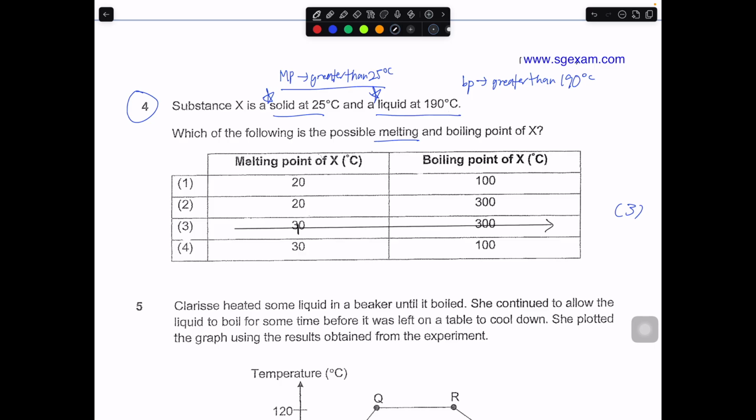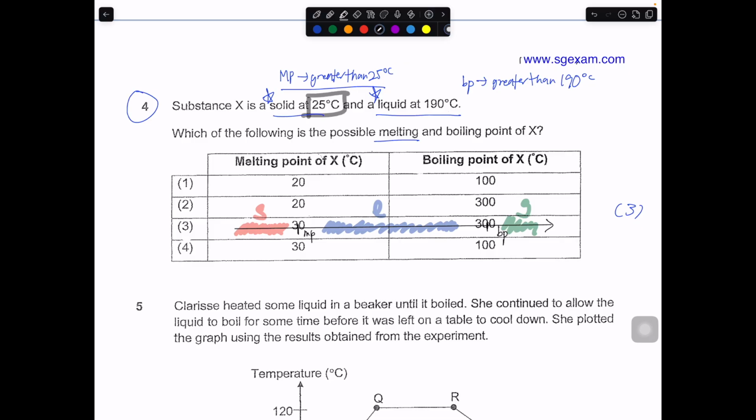Right. This will be the marking of the melting point and the boiling point. So that means any numbers that fall here will be solid. Any number that falls here will be a liquid. Any number that falls here will be a gas. This is another way to do it. Then you just match accordingly.